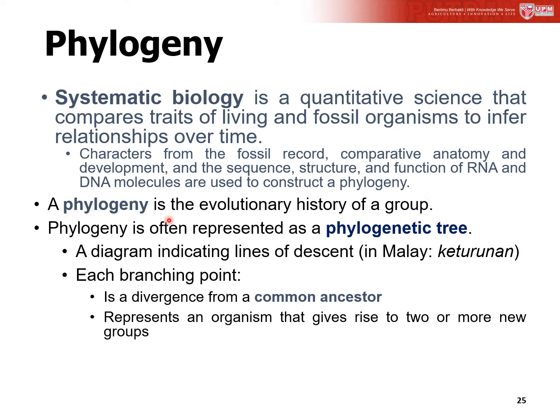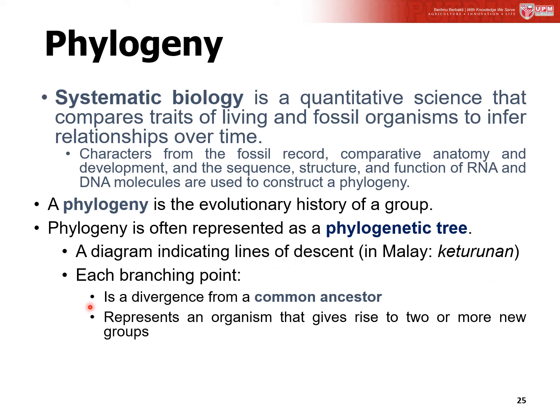A phylogeny is the evolutionary history of a group. A phylogeny is often represented as a phylogenetic tree. In a diagram, it can indicate lines of descent, or in Malay, we call it keturunan.